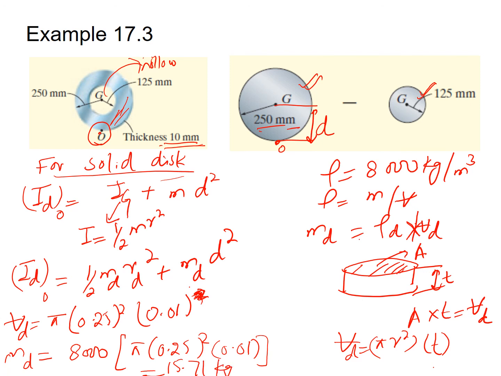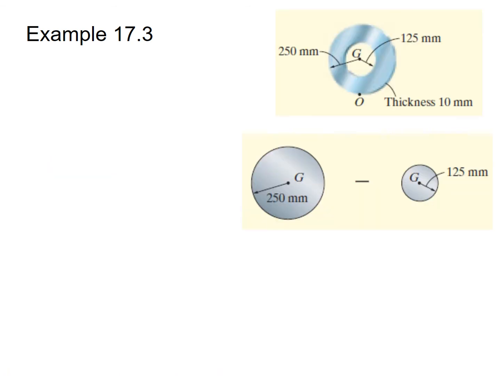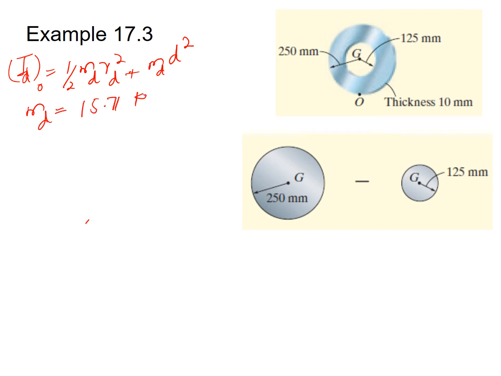Substituting the value in the expression for the moment of inertia about point O for the solid disk, we can find the moment of inertia. So the moment of inertia expression of the solid disk about the point O is equal to 1 by 2 times Md Rd square plus Md d square. The value of Md was 15.71 kg.